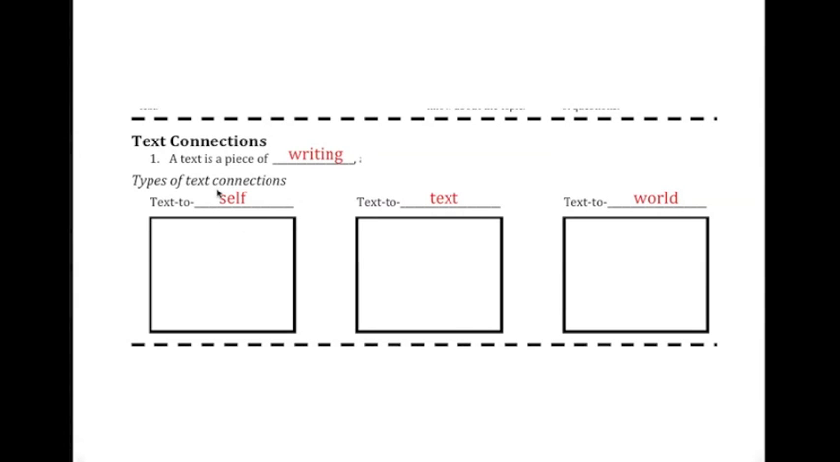Text to self is where you connect what's going on in the writing to your own life. Text to text is where you connect what's going on in the writing to another piece of writing. Text to world is when you connect what's going on in the writing to the world around you, maybe somebody else's life or the world as a whole.